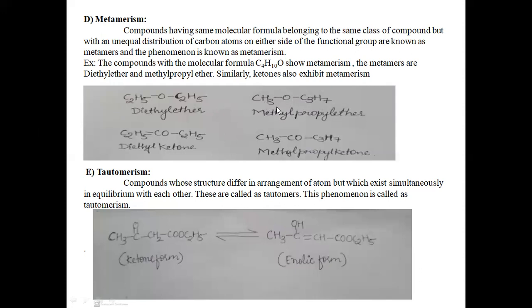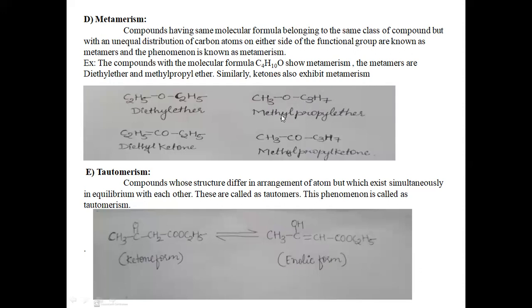Here the functional group is an ether, O here. This is the functional group. On either side of this functional group, there is an unequal distribution of the carbon atoms. See here, on the left side of this functional group we have only one carbon atom, whereas on the right side we have 3 carbon atoms.